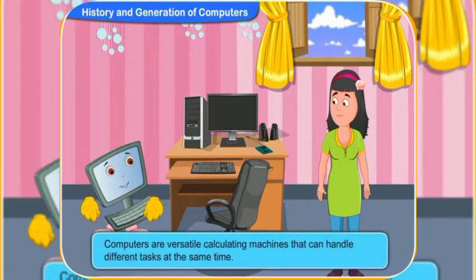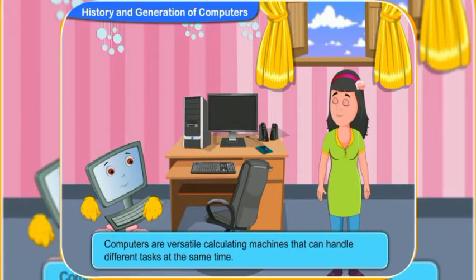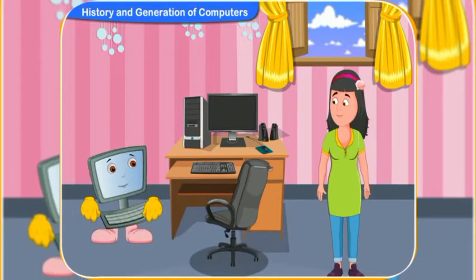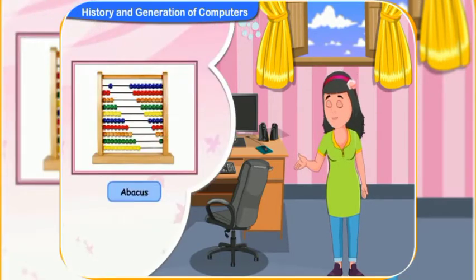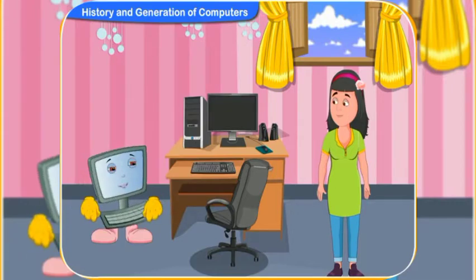Computers are versatile calculating machines that can handle different tasks at the same time. To know about the history of computers, we have to go back to the days when people used the abacus to calculate complex sums. The abacus? Do you mean the abacus that we have used during our kindergarten days? Yes, Rennie. The instrument that you use to calculate sums during the first day at school.